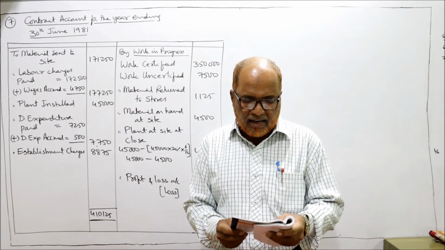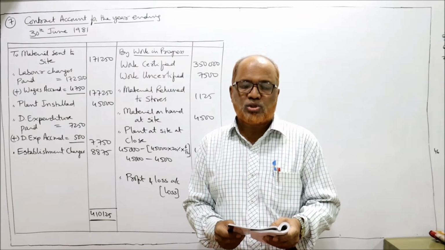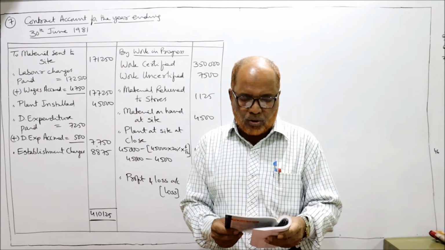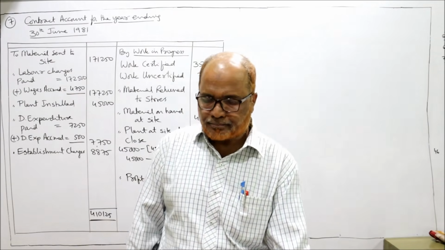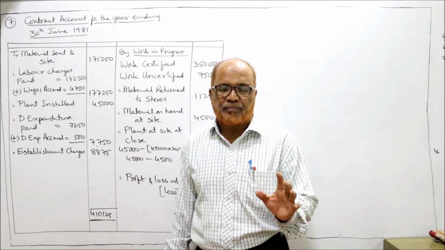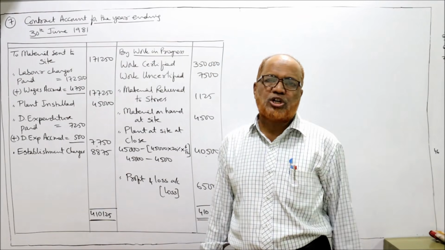Contract price is 5 lakh. Cash received on account is 2,75,000. Allowed depreciation on plant at 20% per annum. Depreciation on plant will be at 20% per annum. That's all. This is the complete information given in the problem.